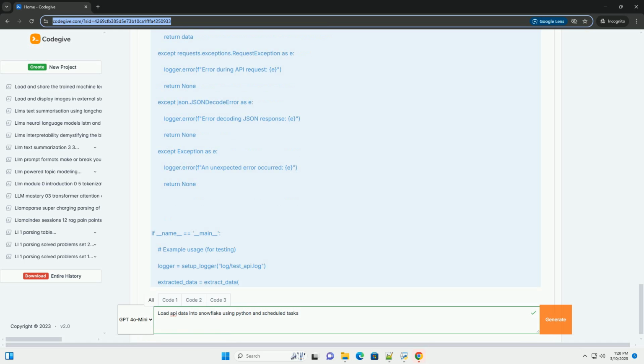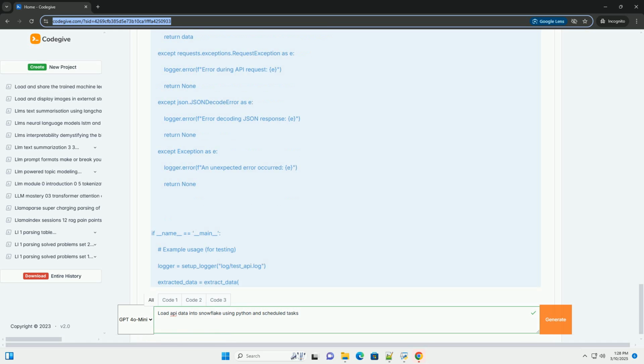Def main, context. Main entry point for the stored procedure. Logger equals setup_logger, context. Try. Log start time. Start_time equals time.time. Logger.info, f starting load_API_data at time.strftime, %Y-%m-%d %H:%M:%S, time.localtime, start_time.